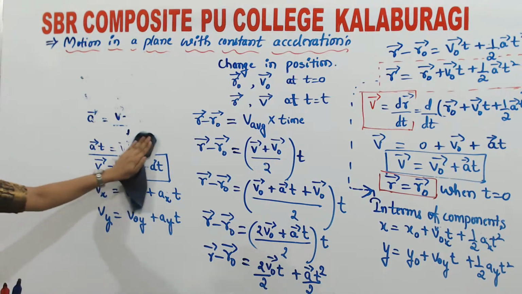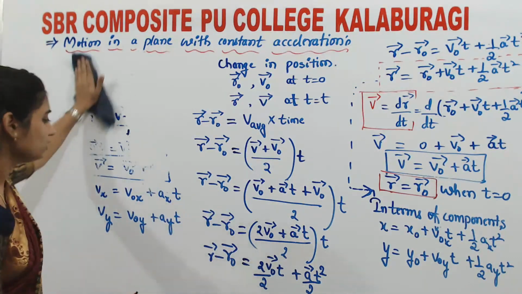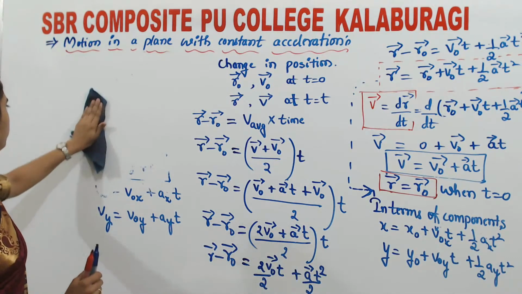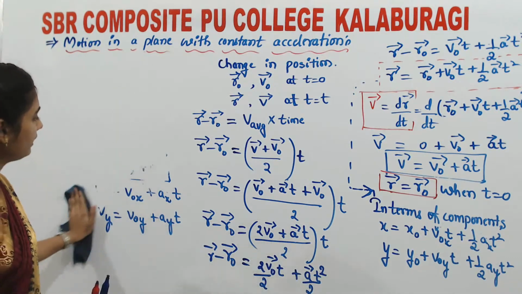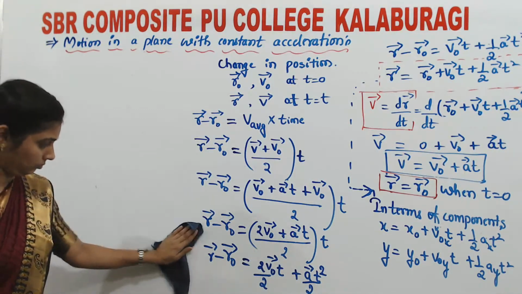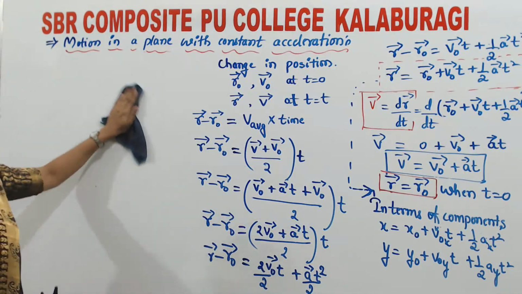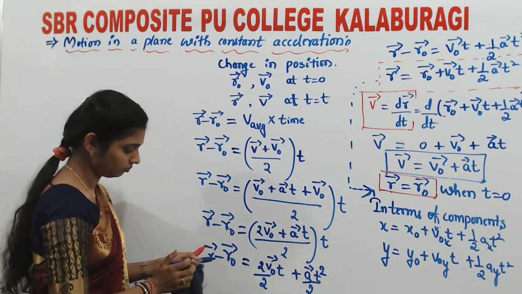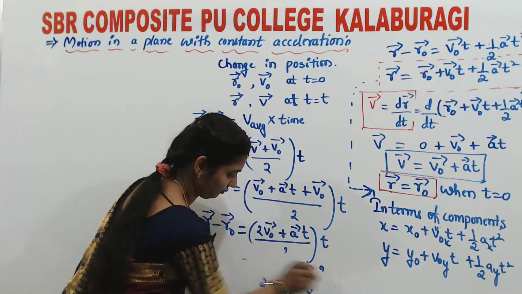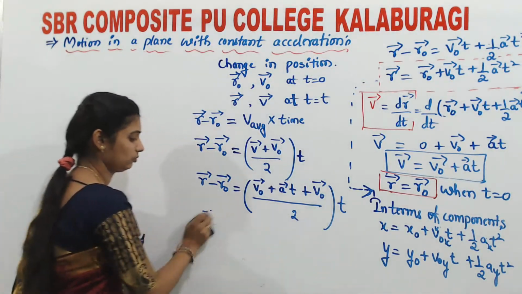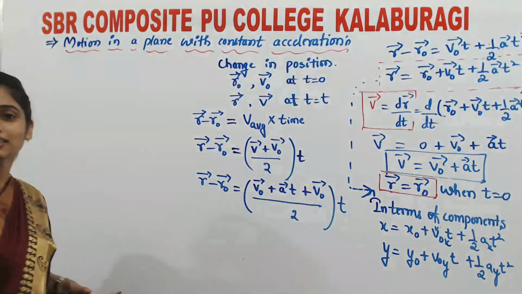Remember those last two equations, that is, the equations of motion for displacement along x and y. If you have NCERT, just open the book.